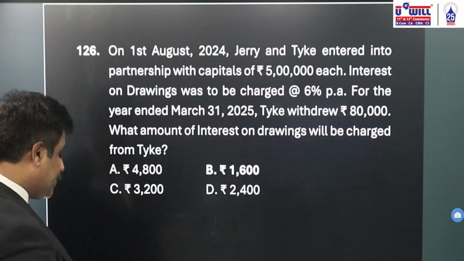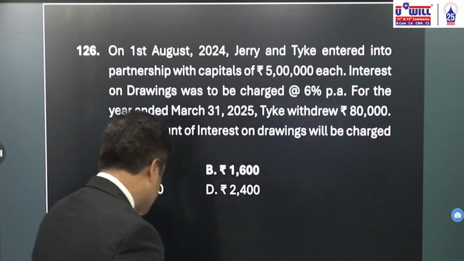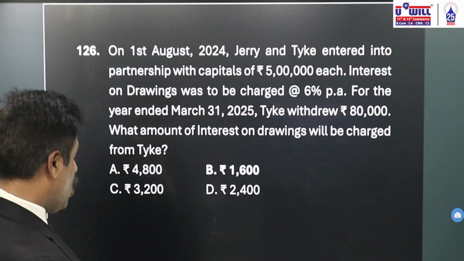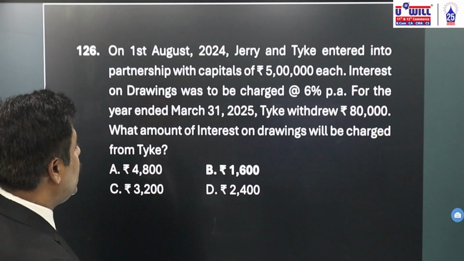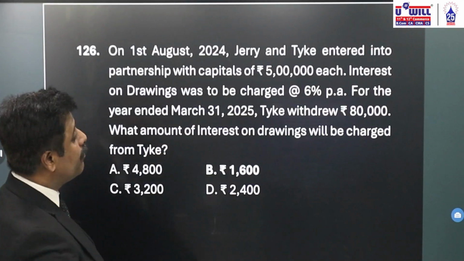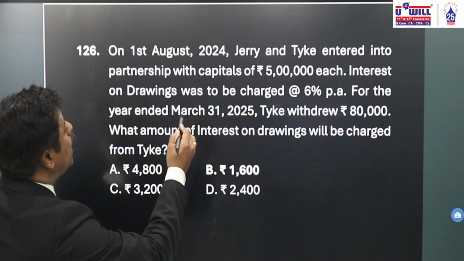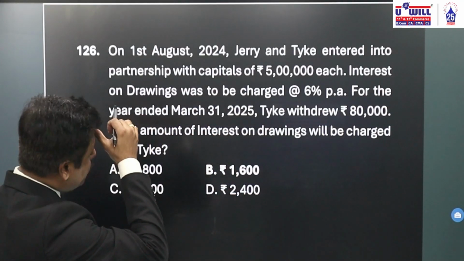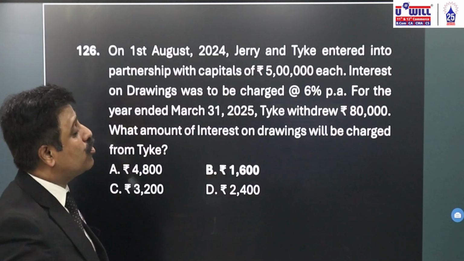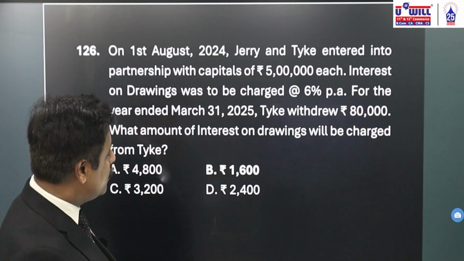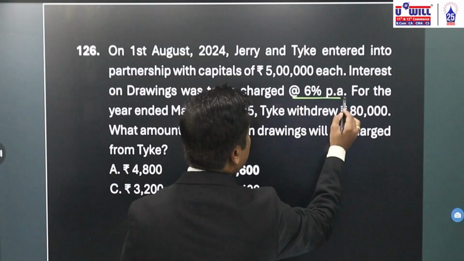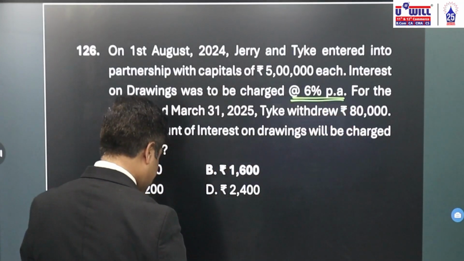Going to the next. On 1st August 2024, Jerry and Tyke entered into partnership with capitals of 5 lakh each. Interest on drawings was to be charged at 6% per annum. What is the rate of interest? 6% per annum.